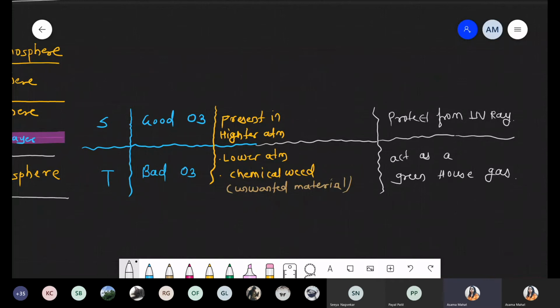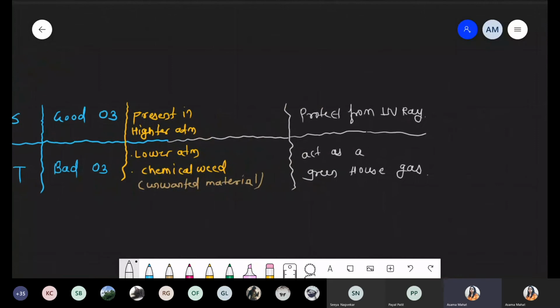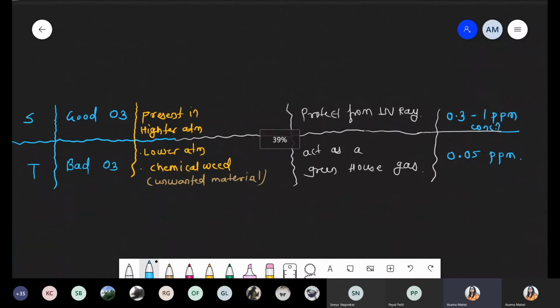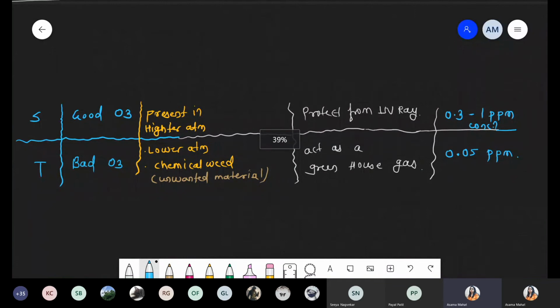Okay, very good. चलो. Now I'm talking about the concentration exactly. थोड़ा extra point है, but आपके exam के लिए आप कर लो. So what is exactly the concentration? Good ozone concentration lies approximately between 0.3 to 1 ppm. Okay, I'm writing here in small letters: concentration. And the bad ozone concentration is very low, only about 0.05 ppm, but it is still very harmful. हम आगे देखेंगे why that ozone is harmful, what is the effect. So these are the concentrations in the stratosphere as well as the troposphere.